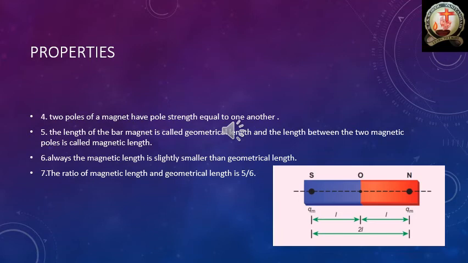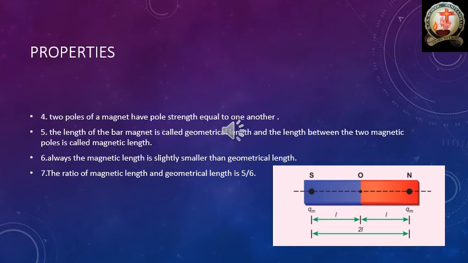And the south pole, will you see? The south pole is a little bit inside of the magnet only, not at the end of the magnet. That north pole is also a little bit inside of the magnet only, not at the end. So the length between the two poles, south and north, is called the magnetic length. At the same time, total bar magnet length means one end of the magnet to the other end, not in between the poles. That is the geometrical length.